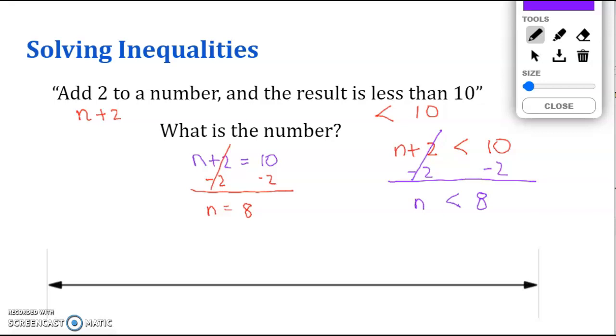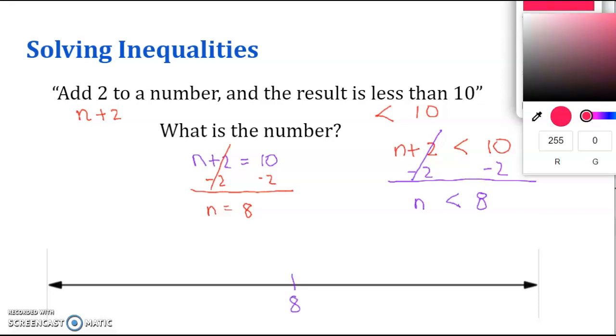So now that I am down to a variable, an inequality, and a number, I can plot this on the number line. I start by finding my 8, and this time I am going to be drawing an open circle because n cannot be equal to 8, so 8 is not included, and we want the number to be smaller than 8. It's less than 8, so we are shading to the left.